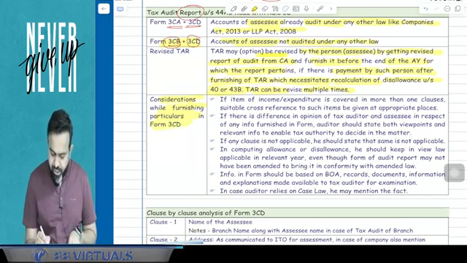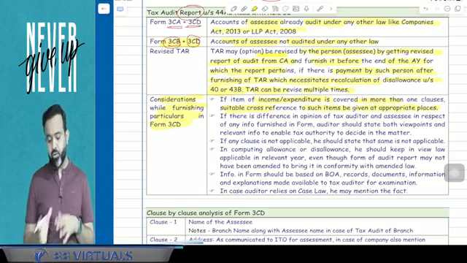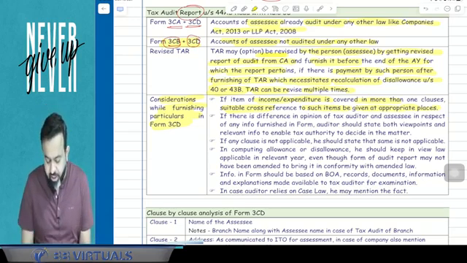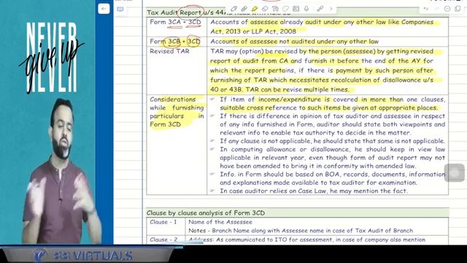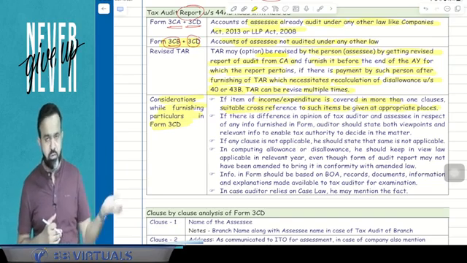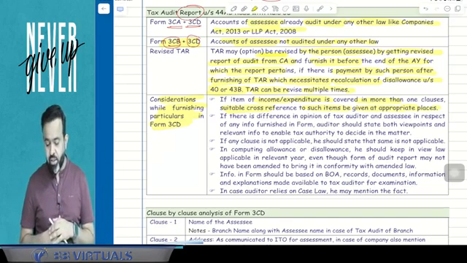If any item of income or expenditure is covered in more than one clause, suitable cross reference to such item is to be given at appropriate places. So here the first point says that if any item of income or expenditure is covered in more than one clause, there may be a possibility that some expenditure or income is covered in more than one clause, then guys, suitable cross reference to such item should be given at the appropriate places.